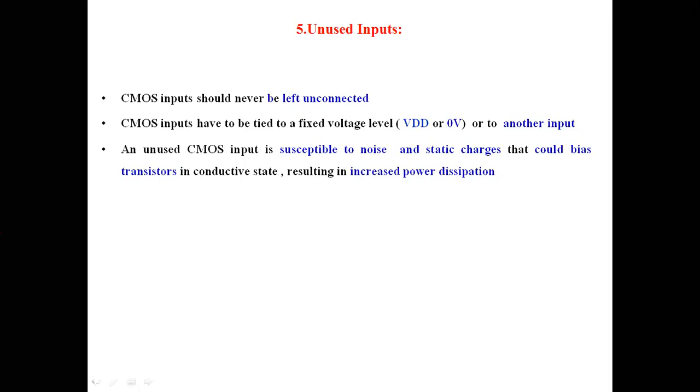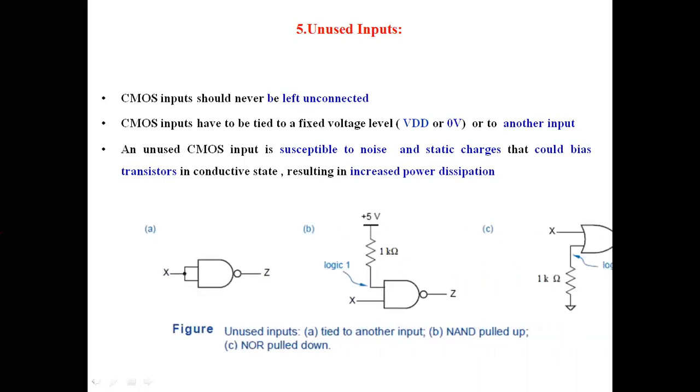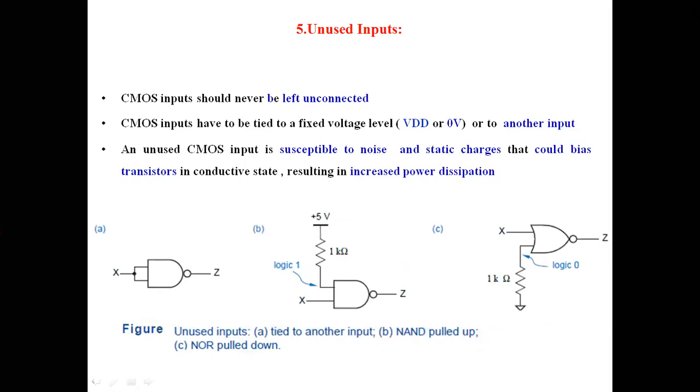So then how can we minimize these effects? If an input is not connected, it leads to increased power dissipation, or it may affect the transistor behavior. To avoid that, these inputs must be connected in three different ways. Either it can be connected to 0 volts, or to VDD, or to another input. You can see these three conditions here.